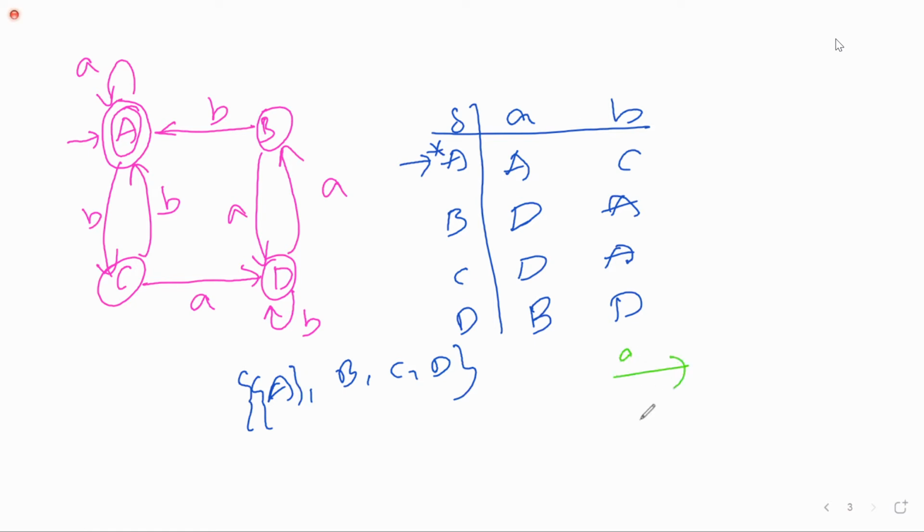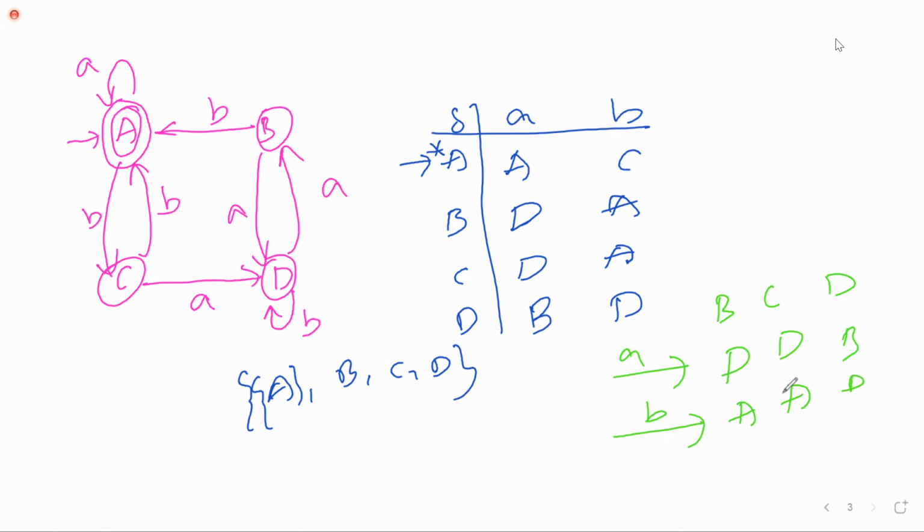On input symbol A, where it is going; on input symbol B, where it is going. What are the states they have given to you? B, C, D they have given to you, because A is the initial state. Now B, C, D: what is B on A? It is going to D. C on A is also D. C on B is A. B on B is also A. Next to D, this is B, D.